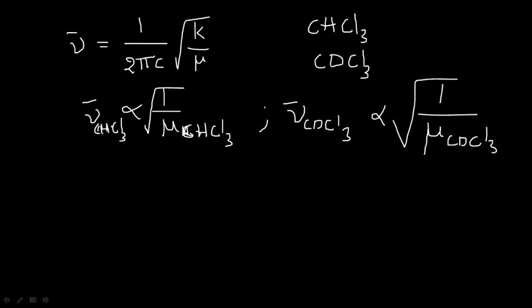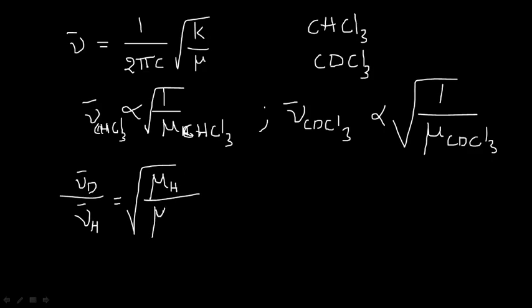So if you assume nu bar 1 is inversely proportional to root of 1 by mu 1, and nu bar 2 is inversely proportional to root of 1 by mu 2, then it comes out to be nu bar CDCl3 divided by nu bar CHCl3. Here I am denoting D for CDCl3 and H for CHCl3 for simplification, and it comes out to be under root of mu H divided by mu D. So this is the final expression.